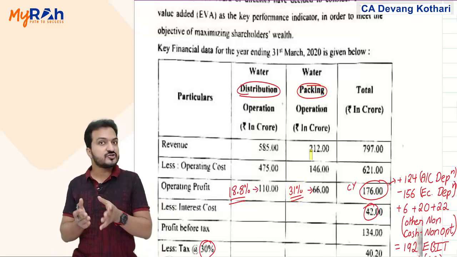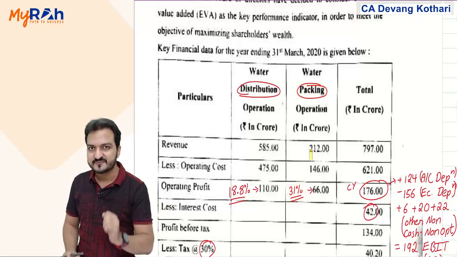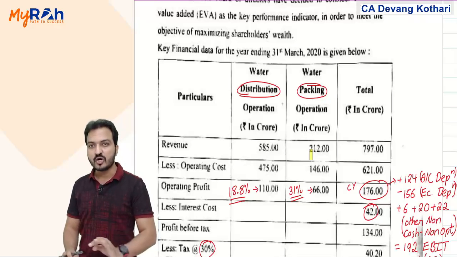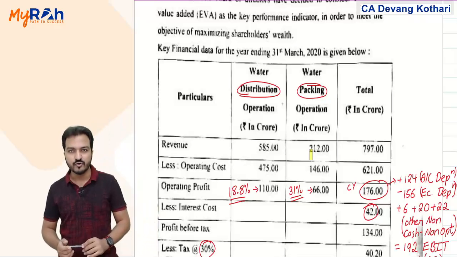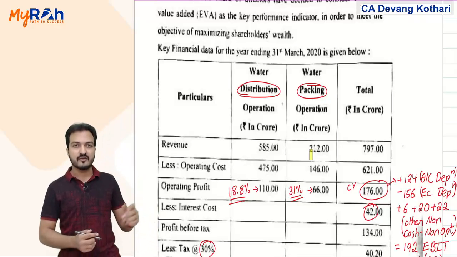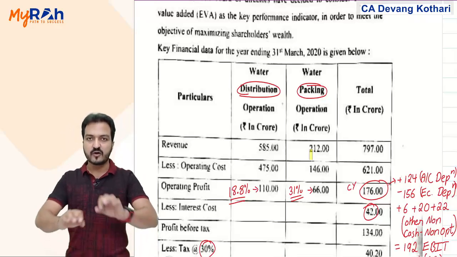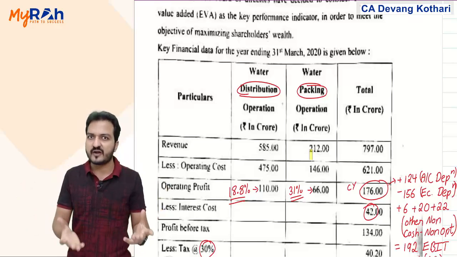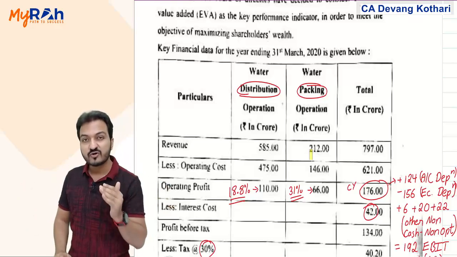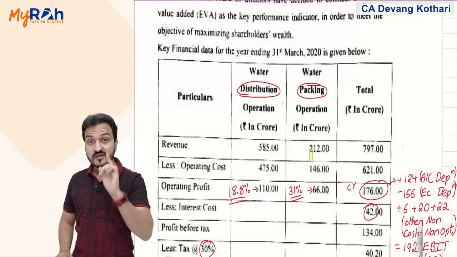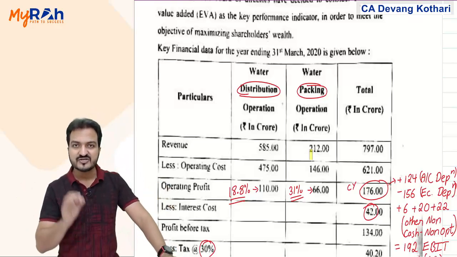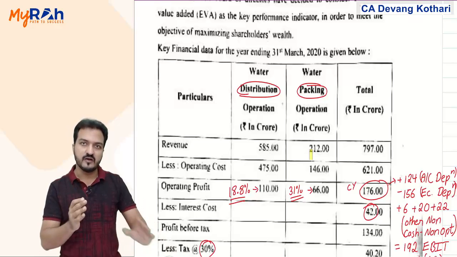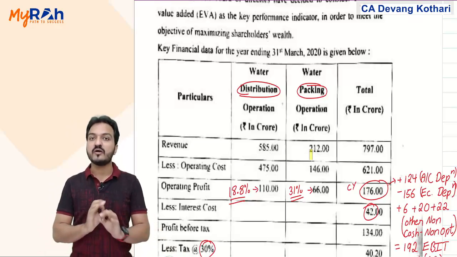So if packaging is more profitable and distribution is less profitable, should I recommend the company to stop the distribution division? No. Why not? Because water distribution is for government designated areas. It is a kind of government contract. If distribution is a government contract, the income of the distribution operation is confirmed income. Distribution is giving less profit, but it is giving you confirmed income.